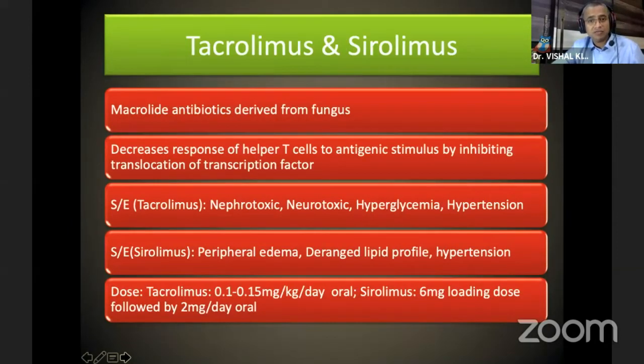Coming to the next immunosuppressive agents, that is tacrolimus and sirolimus. These are macrolide antibiotics derived from fungus. They decrease the response of helper T cells to antigenic stimulus by inhibiting translocation of transcription factor. Side effects of tacrolimus are nephrotoxicity, neurotoxicity, hyperglycemia, while those of sirolimus are peripheral edema, deranged lipid profile, hypertension. Tacrolimus is given in a dose of 0.1 to 0.15 milligram per kg body weight per day orally, and sirolimus is given as a 6 milligram loading dose followed by 2 milligram per day orally.